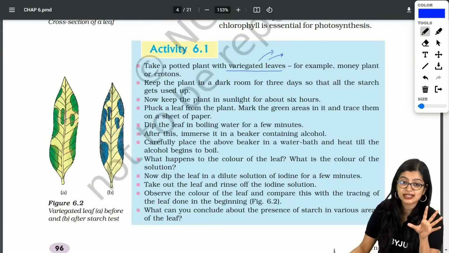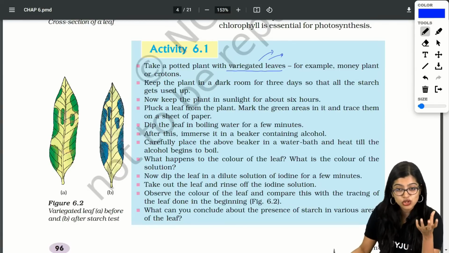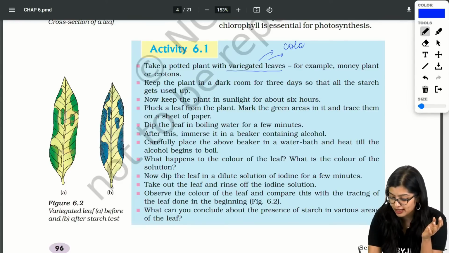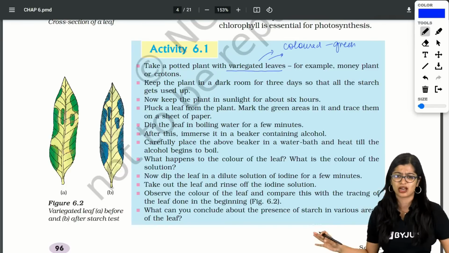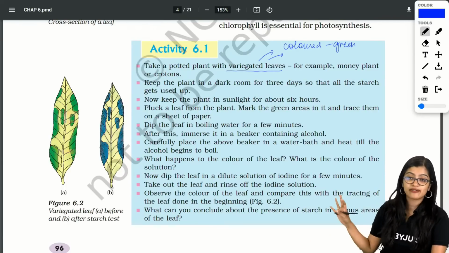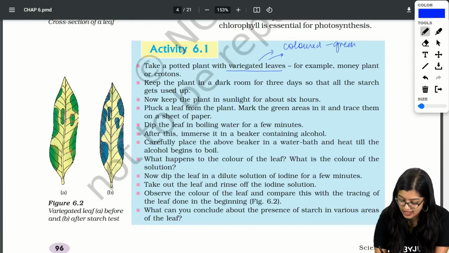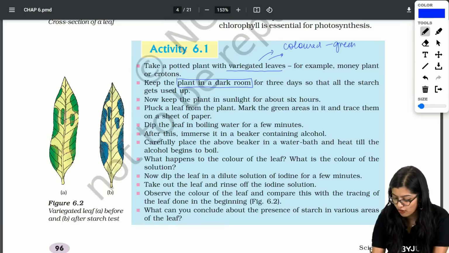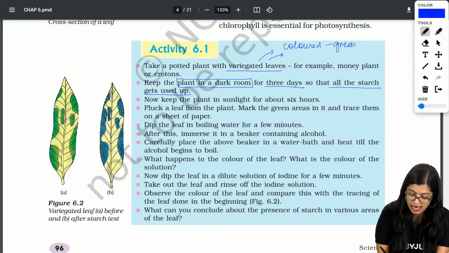Now when we talk about variegated leaves, yes, they are colorful leaves, right? Those of you who don't know, they have colored parts. There would be some green parts, then they may have red, or some yellow colored parts, right? Patchy leaves. Yes, simple way of putting this. Now what we have done is we have taken a plant which has variegated leaves, and we have kept the plant in a dark room for 3 days, okay? So that all the starch gets used up. Now this process is what we call destarching.